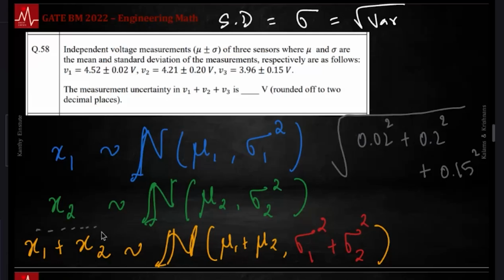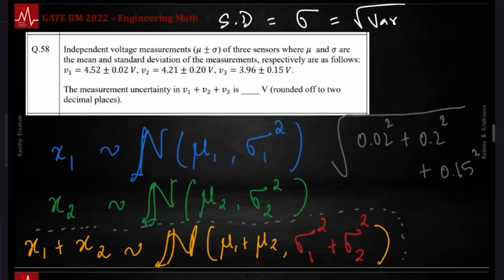If x1 follows a normal, x2 follows a normal, the summation of x1 and x2 again is a normal distribution. The means being the summation of the means, the variance being the summation of the variances. You can extend that to more than 2. You can quickly show that, right? You can take 2 variables at a time and show that. How much is that? Yeah, I just did that in the GATE calculator.